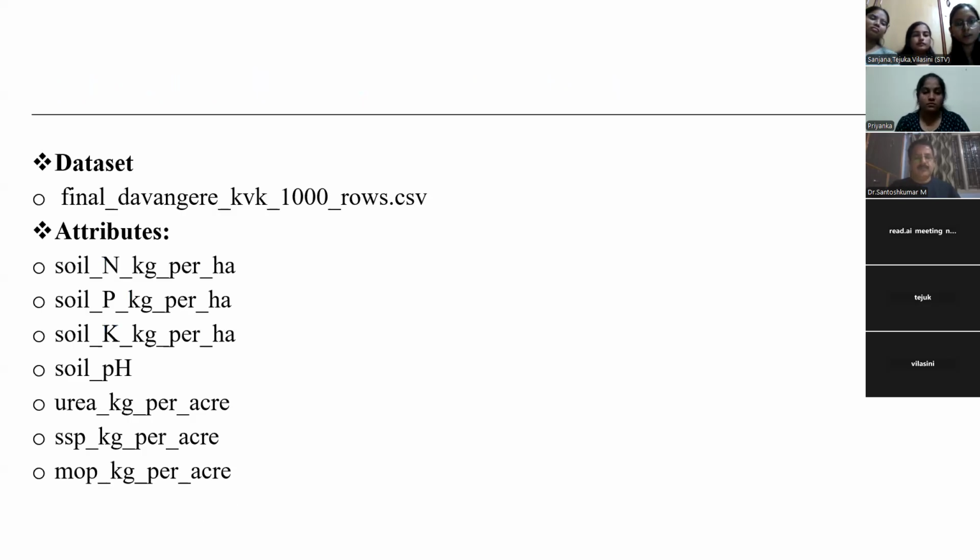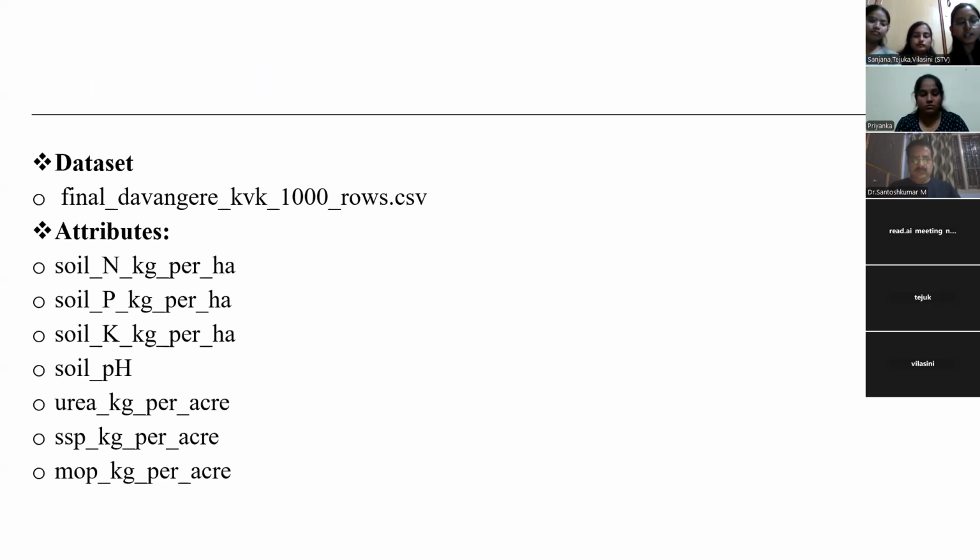The dataset for the project, we used the real-world soil dataset collected from the Davangere KVK. The dataset file used is final Davangere KVK 1000 rows.csv. It contains 1000 soil samples with important nutrient attributes.